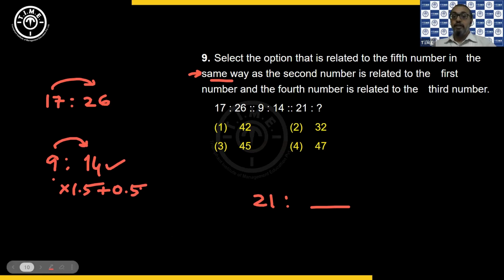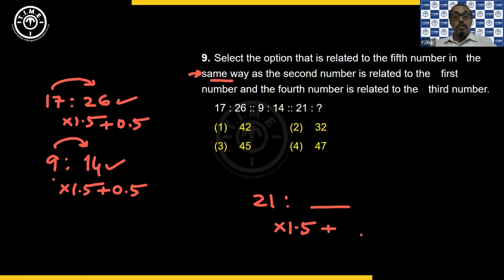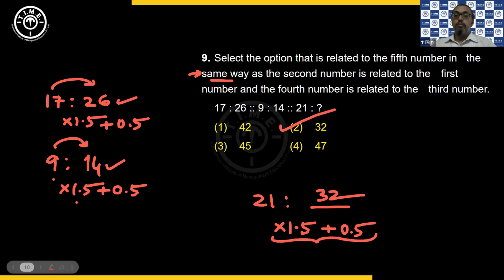So now 13.5 plus 0.5, you are getting 14. Now, is that working everywhere? We need to check. So now 17 into 1.5, how much is that? 17 into 1 is 17 and half of 17 is 8.5. So 17 plus 8.5 is 25.5. So again, by adding 0.5, you are getting 26. So the relation stands. Now I can do the same, 21 into 1.5. 21 into 1 is 21 and half of 21 is 10.5. So 21 plus 10.5 is 31.5, and by adding another 0.5, I can get 32. So that is available in choice 2. So the logic is into 1.5 plus 0.5.